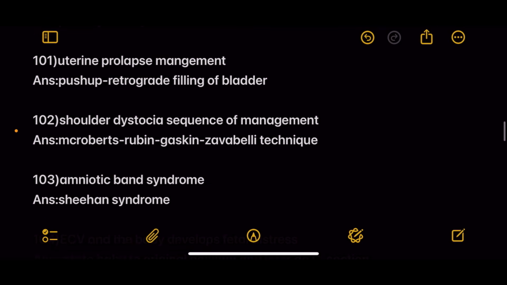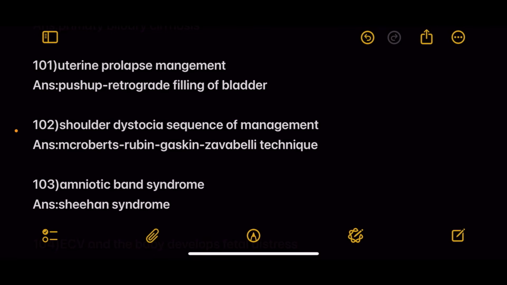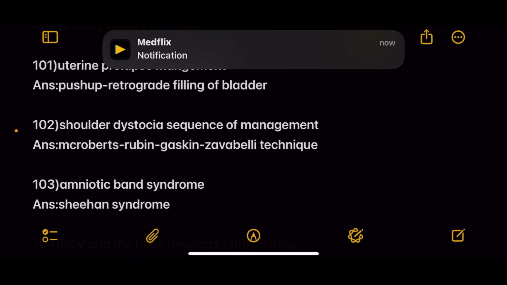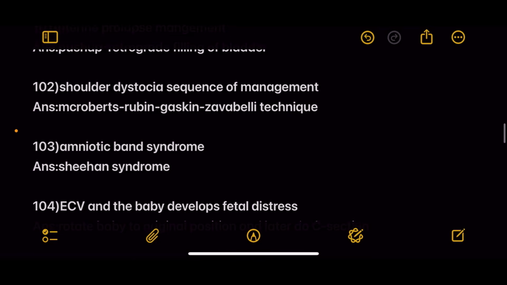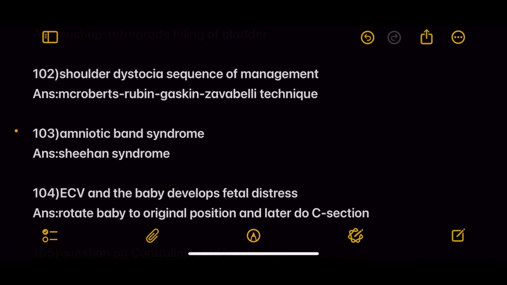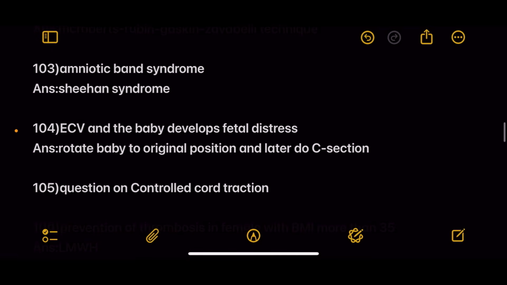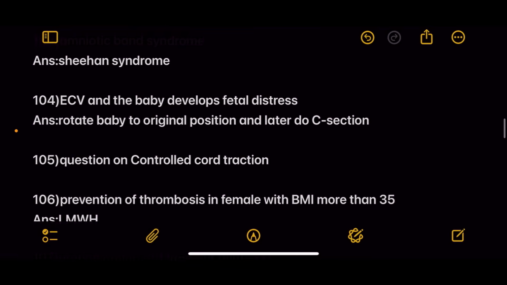Next question, anti-mitochondrial antibody is positive in. Answer, primary biliary cirrhosis. Next, uterine prolapse management. Answer is push-up and retrograde filling of the bladder. Next, shoulder dystocia sequence of management. Answer is McRoberts, Rubin, Gaskin and Zavanelli maneuver. Next, amenorrhea after postpartum hemorrhage. Answer is Sheehan syndrome.